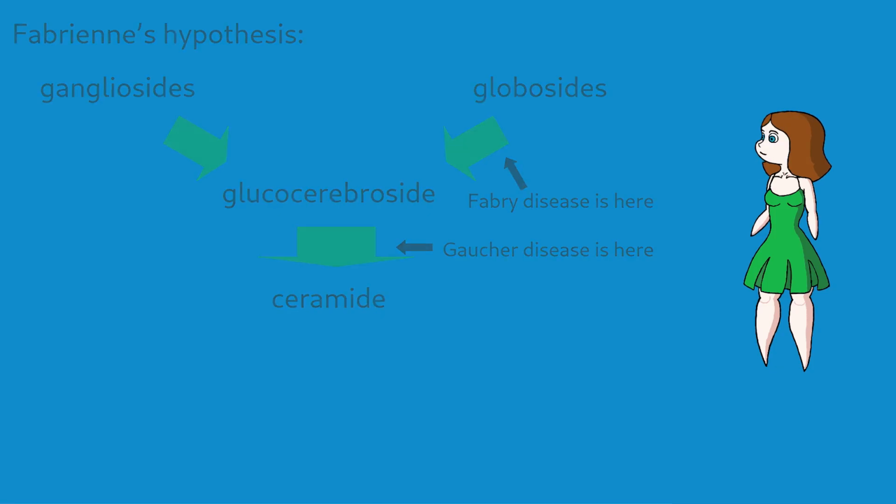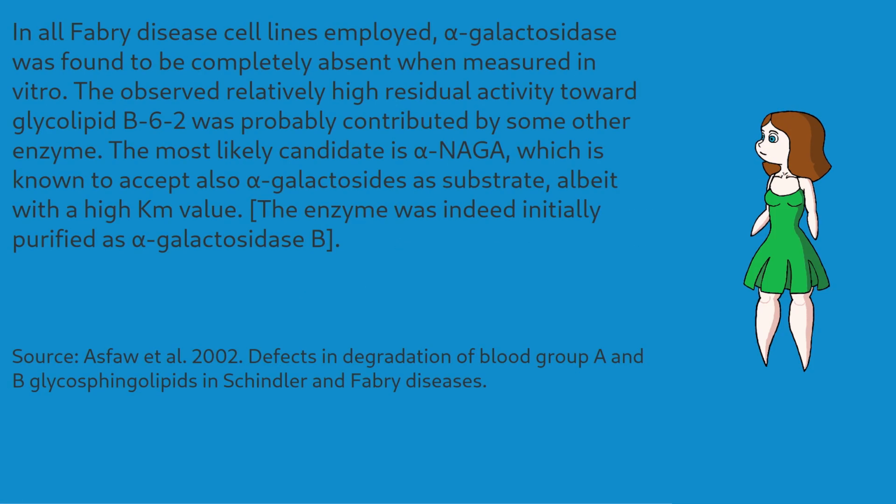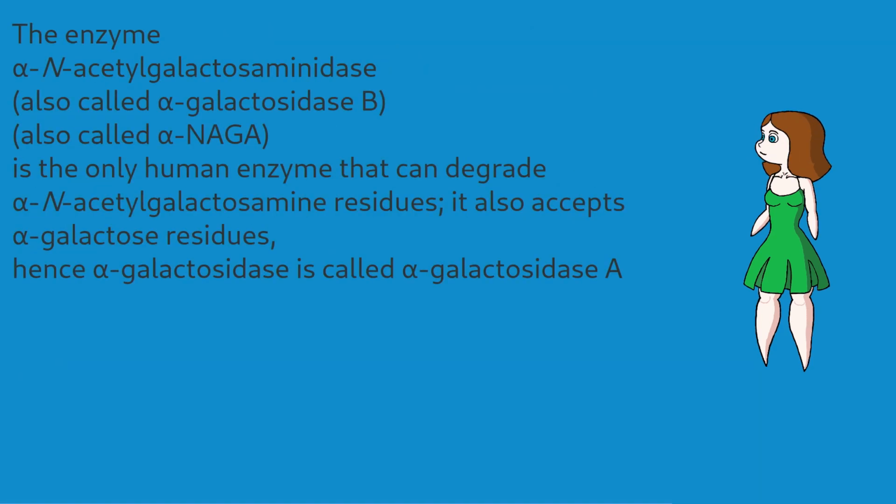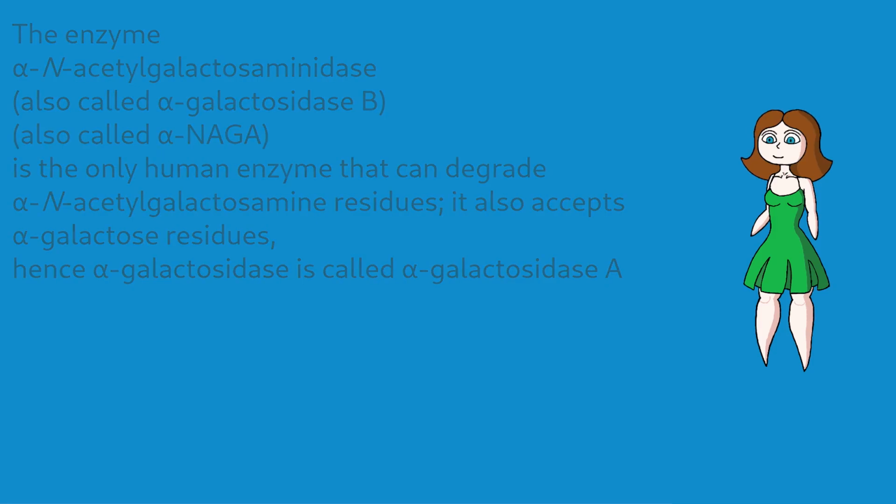Additionally, and this is highly unusual for a lysosomal storage disease, there is a second enzyme that can degrade GB3. In fact, this enzyme is so good at degrading alpha-galactose residues that it was initially called alpha-galactosidase B. It has since been determined that its primary substrate is alpha-N-acetyl-galactosamine, and it has been accordingly renamed alpha-N-acetyl-galactosaminidase, but the A in alpha-galactosidase A stuck.